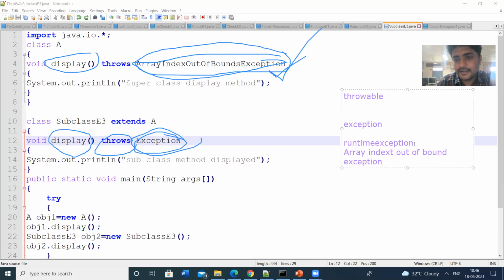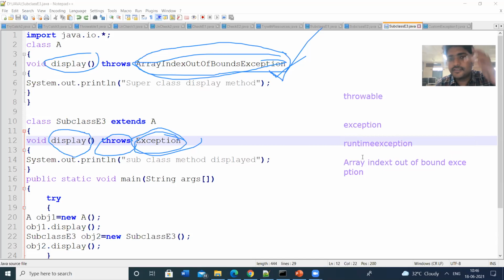So this is the class hierarchy: Throwable is the main class, Exception is a subclass, then RuntimeException is a subclass, and ArrayIndexOutOfBounds is a subclass.